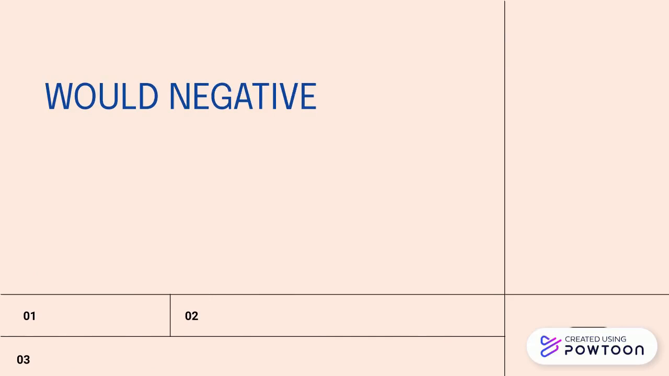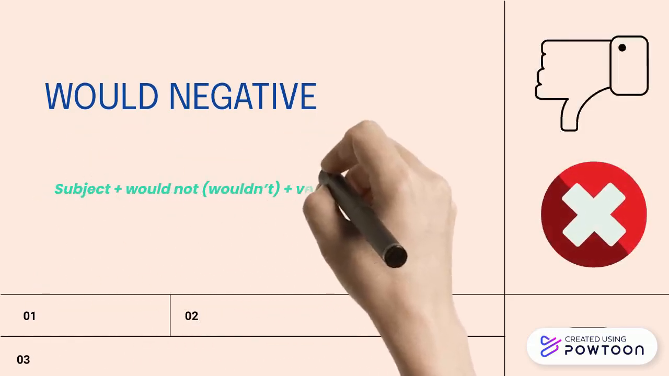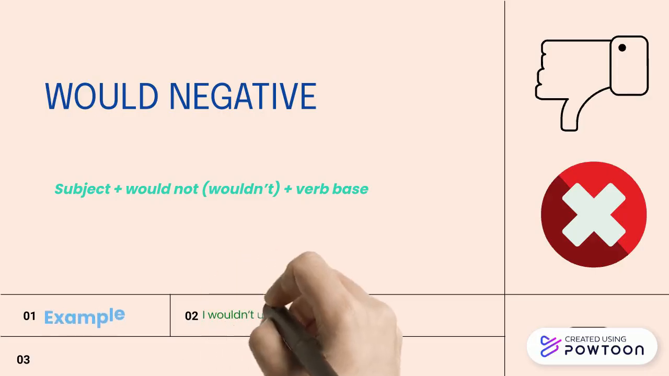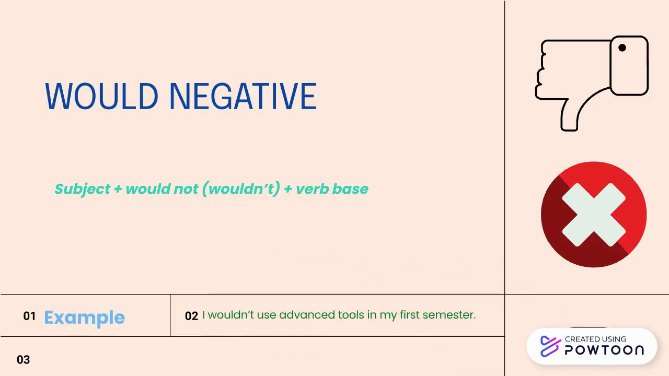Would negative. The structure is subject, would not or wouldn't, and base verb. For example, I wouldn't use advanced tools in my first semesters. 2. He wouldn't check the system regularly.